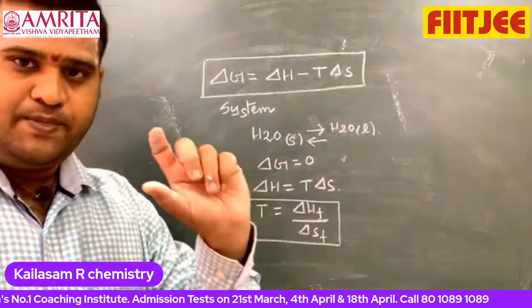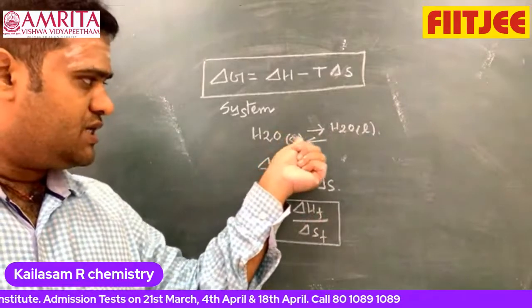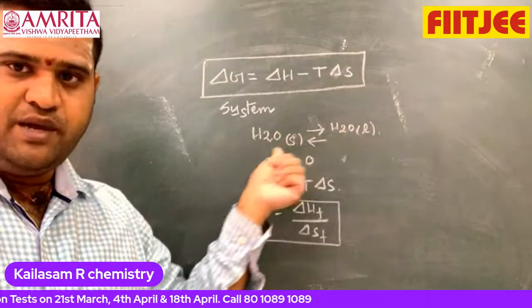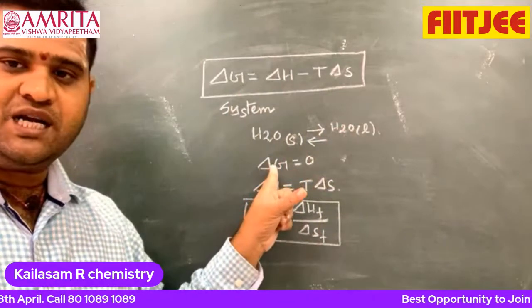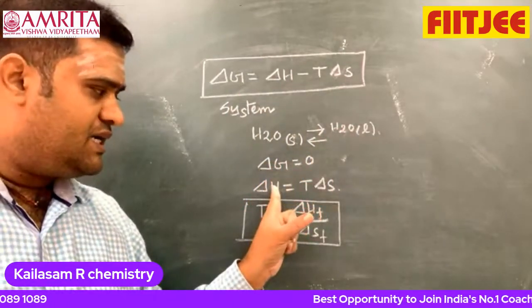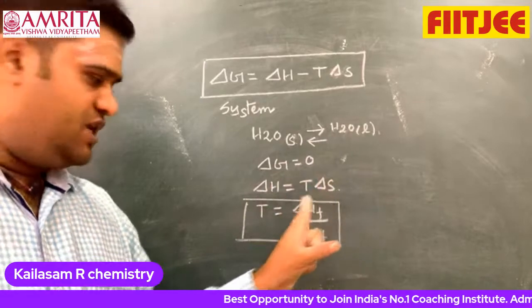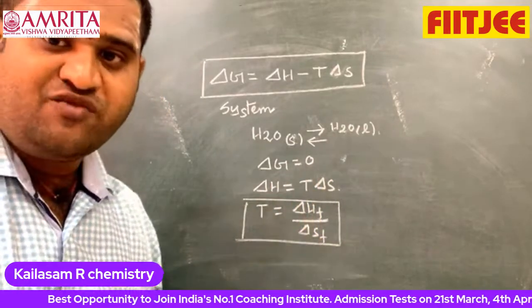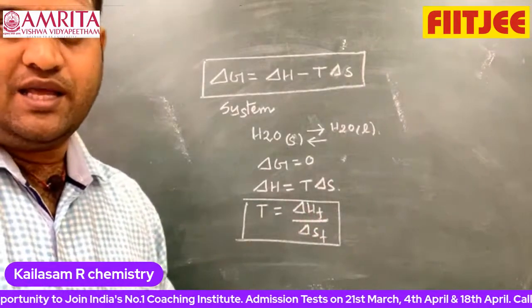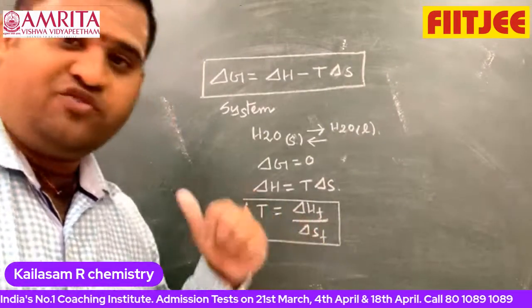That means when H2O solid is converted to H2O liquid, they are at equilibrium at 1 atmosphere pressure. At equilibrium, delta G is equal to 0, so delta H is equal to T delta S. Therefore, T is equal to delta Hf by delta Sf, where delta Hf is the enthalpy of fusion and delta Sf is the entropy of fusion.